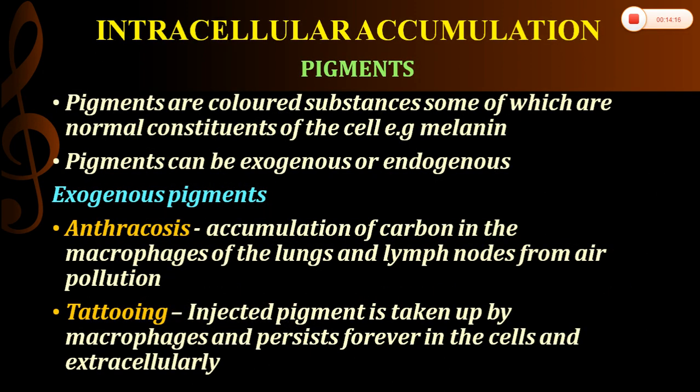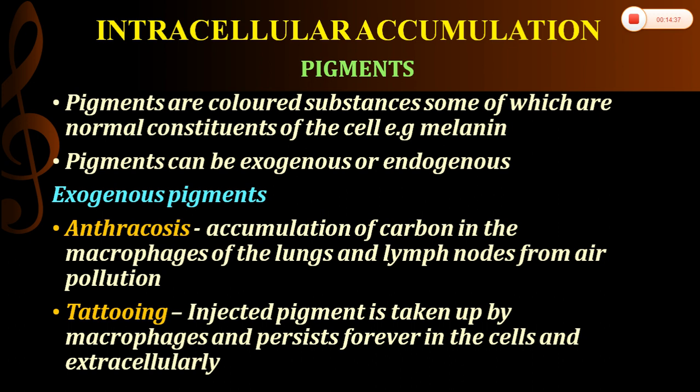The next type of intracellular accumulation is pigments. Pigments are colored substances, some of which are normal constituents of the cell, for example melanin, which is a normal constituent in our body. Others are abnormal and accumulate only under special circumstances. They are of two types, exogenous and endogenous pigments.